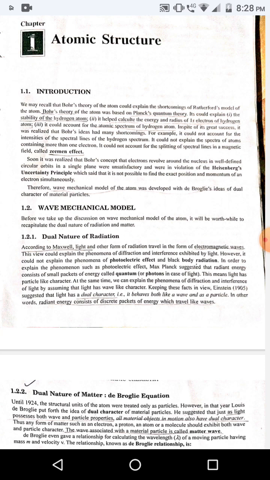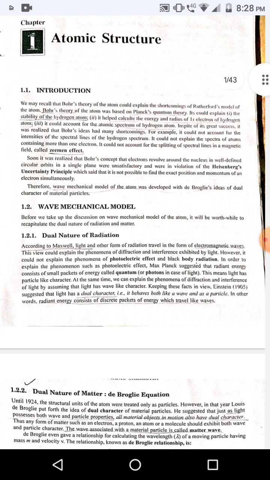In spite of its great success, it was realized that Bohr's ideas had many shortcomings. For example, it could not account for the intensity of the spectral lines of the hydrogen spectrum. It could not explain the spectra of atoms containing more than one electron. It could not account for the splitting of spectral lines in a magnetic field, called Zeeman effect.